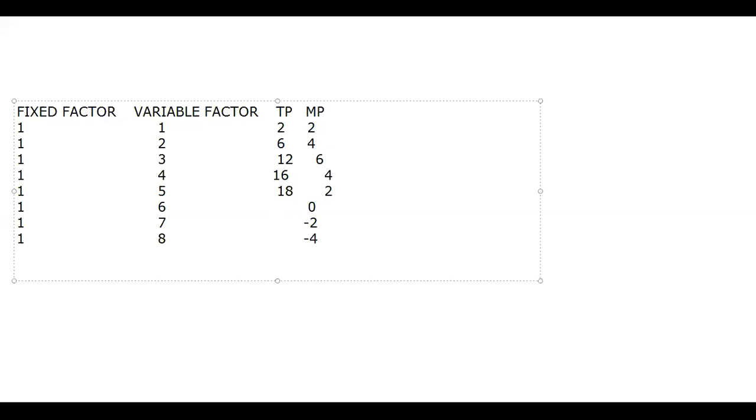Then again 18. 18 minus 2, 16. And 16 minus 4, 12. Right? This is the schedule. You have to follow this schedule while explaining the law of variable proportion. All right?